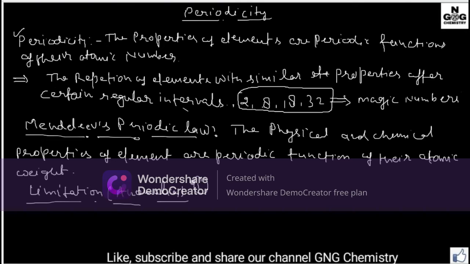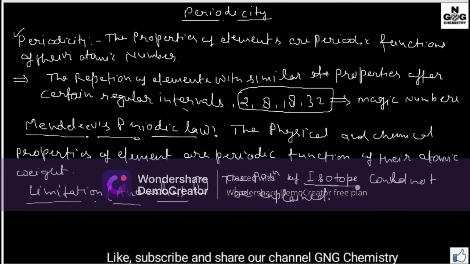Limitation number one: the position of isotopes could not be explained. Mendeleev arranged the periodic table according to atomic mass, but he was unable to explain the position of isotopes.